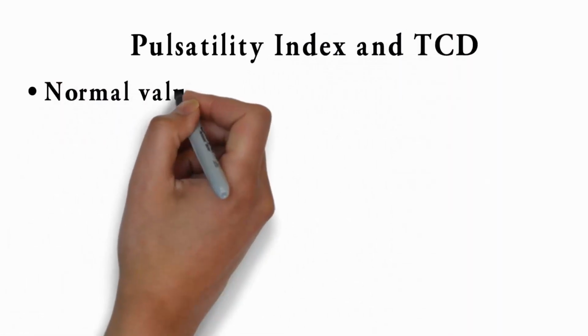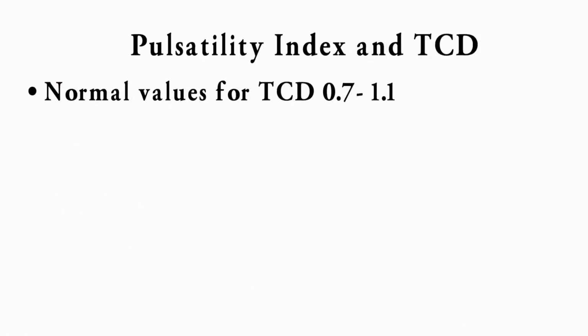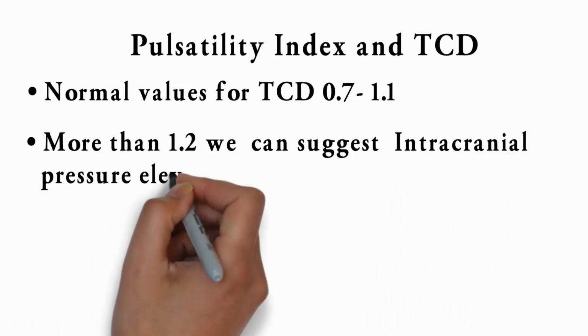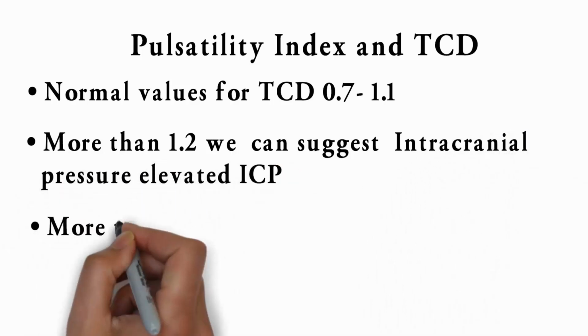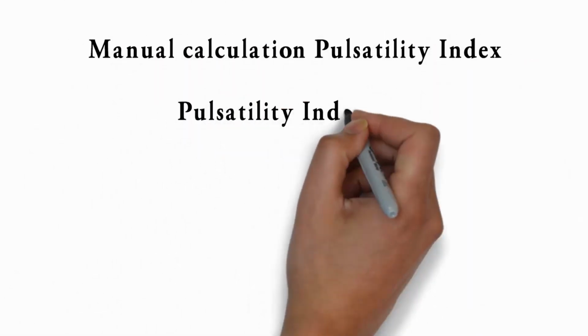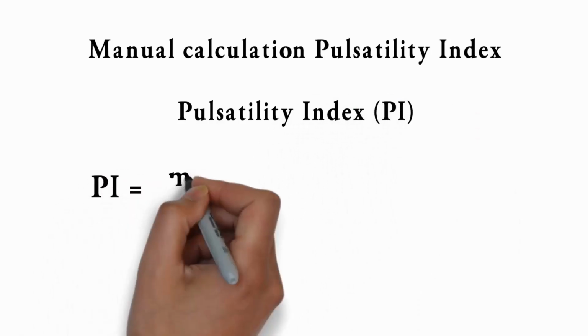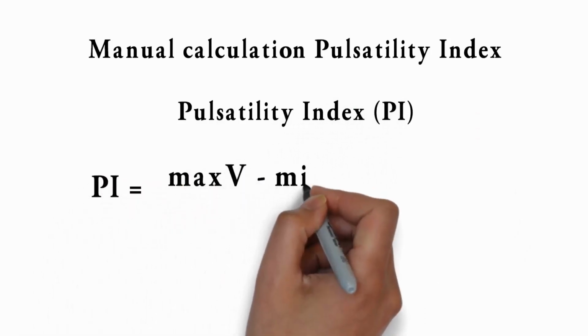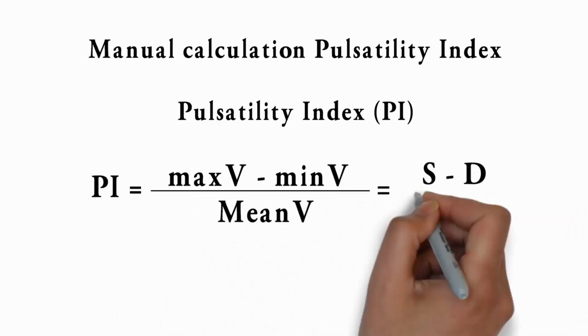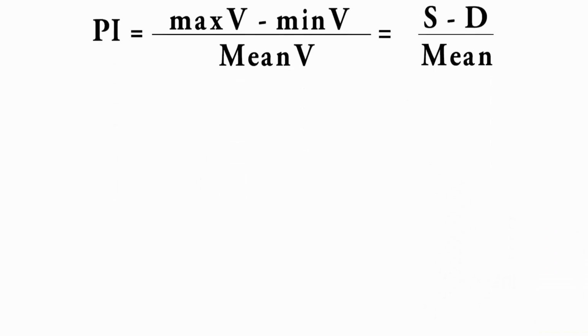Pulsatility index and TCD. Normal values for TCD are 0.7 to 1.1. More than 1.2, we can suggest elevated intracranial pressure, ICP. More than 1.2 is also a suggestion for atherosclerosis. Pulsatility index, PI, equals maximum V minus minimum V over mean V, equals S minus D over the mean.